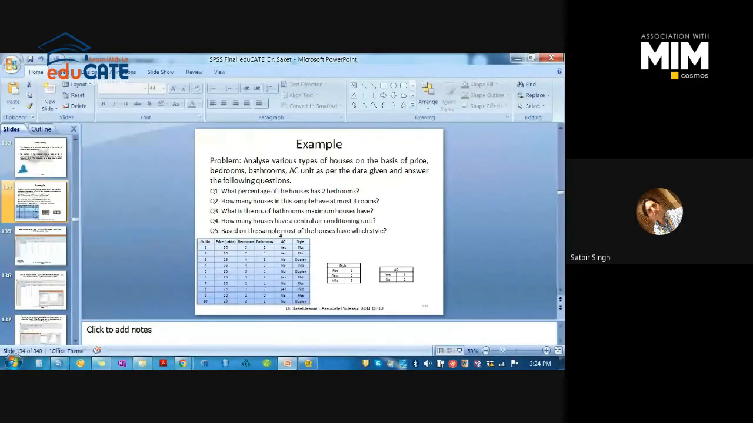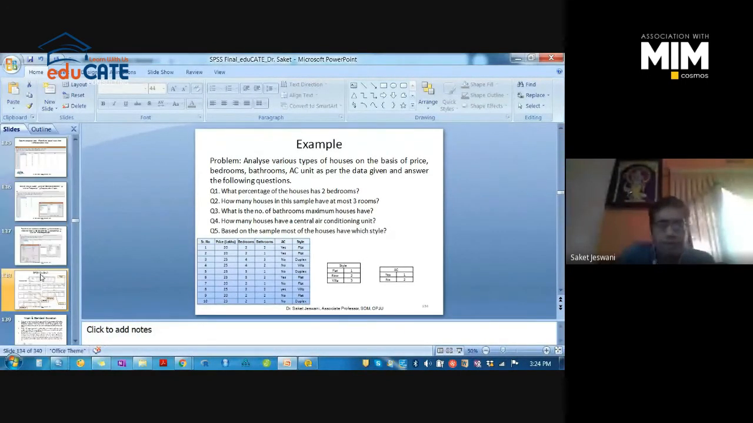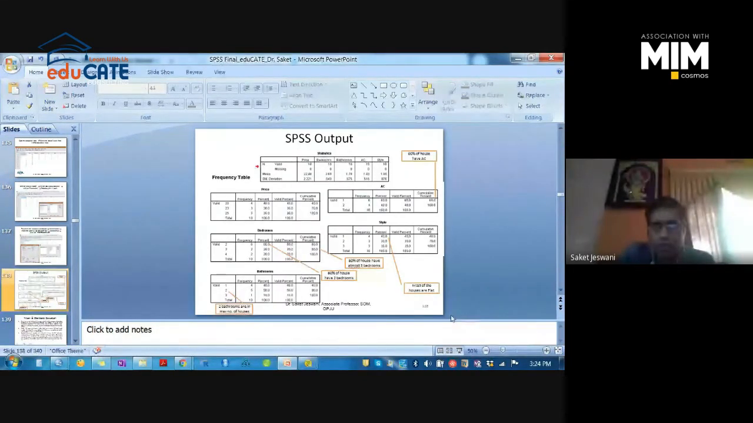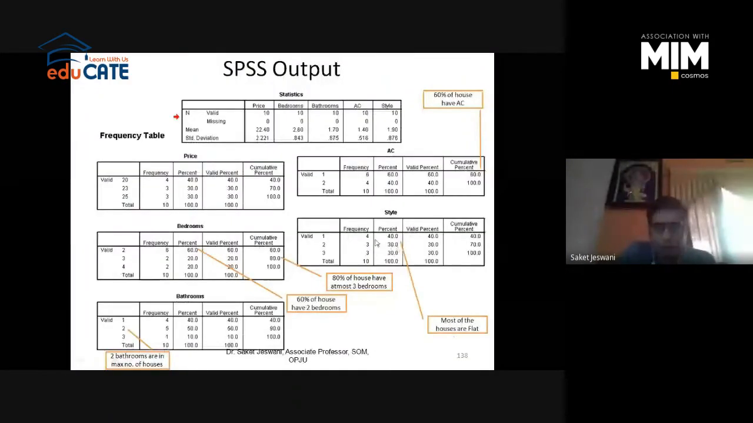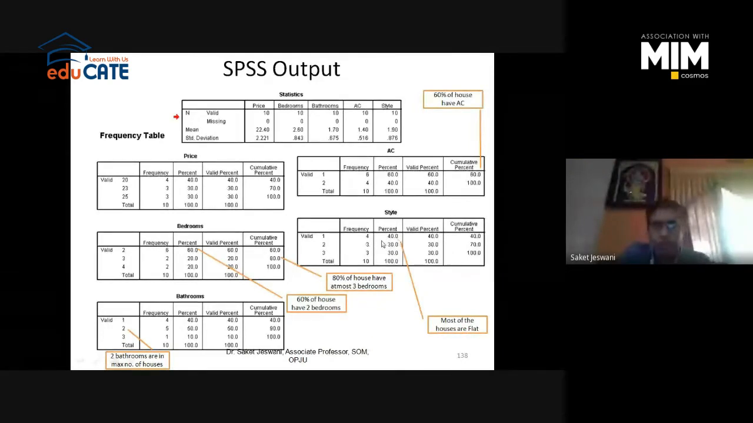And the last question is, based on the sample, most of the houses have which style? So 3 styles were there: flat, row, and villa. So in the style frequency table, 4 are flat, 3 are row, and 3 are villa. So most of the houses are flat actually, right? So this is how you can answer the questions on the basis of the frequencies. Okay, this is how we check the frequency or the percentage.